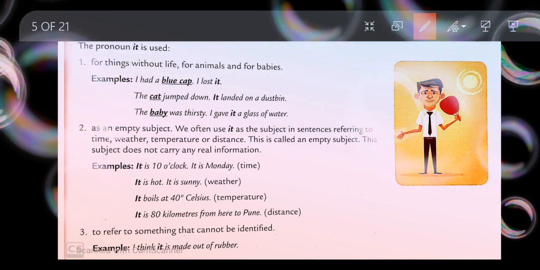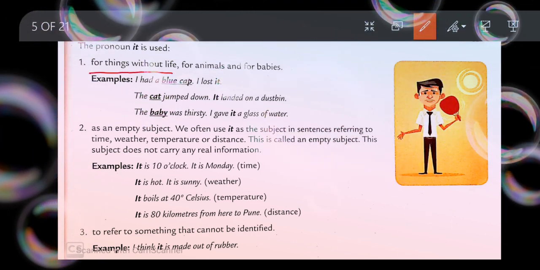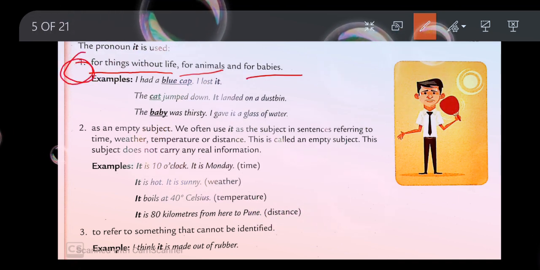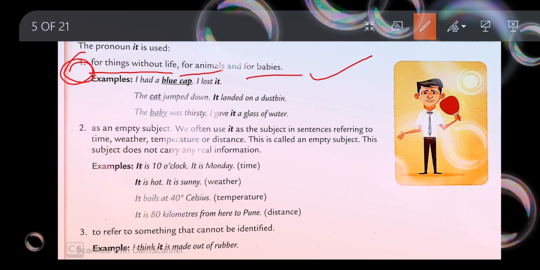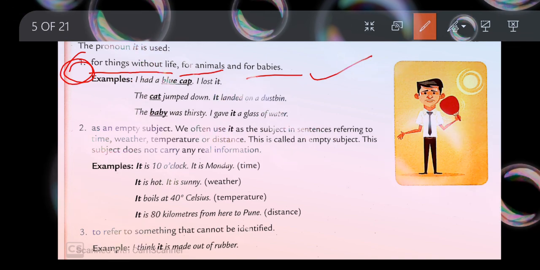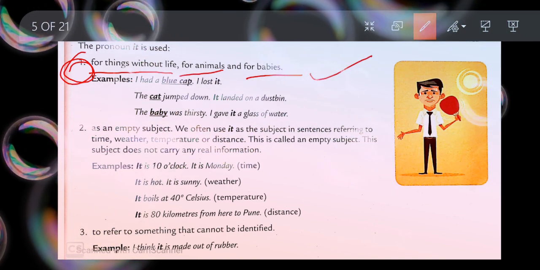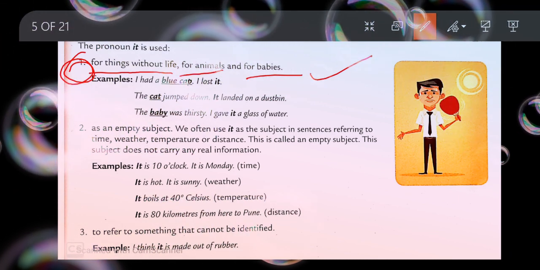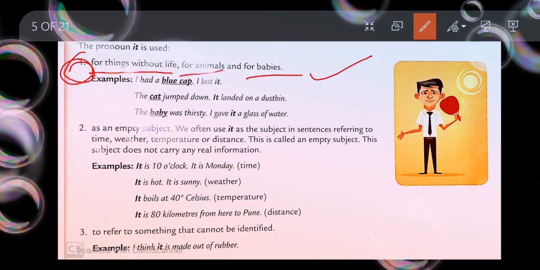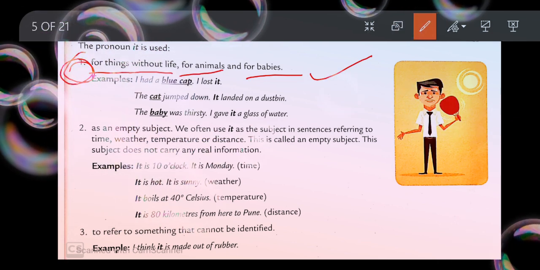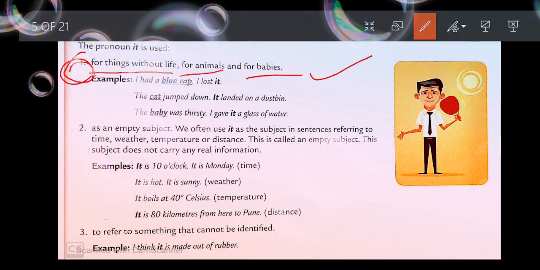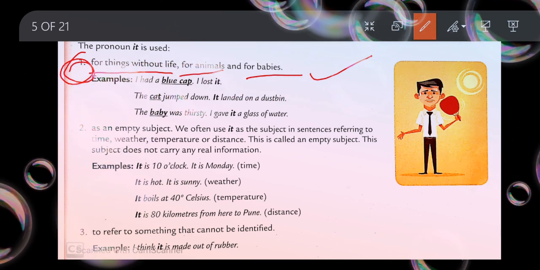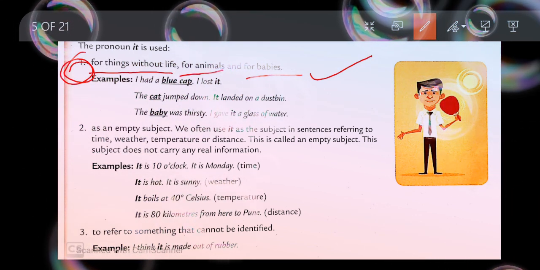For the first place, if a thing is without life, like a non-living thing, or if it is an animal or a baby, then I'll be using it there. Let's have a look at the example. I had a blue cap, I lost it. So I'm referring to the blue cap. A blue cap is a non-living thing, so my personal pronoun would be it here. The second example shows the cat jumped down. It landed on a dustbin.